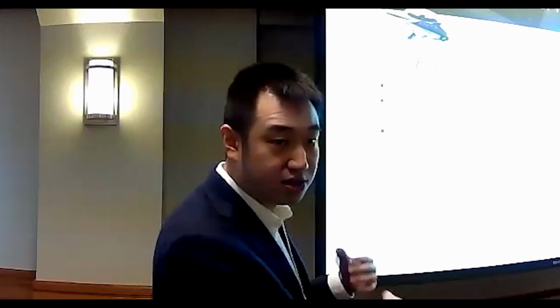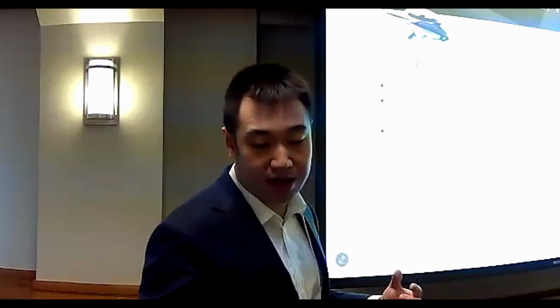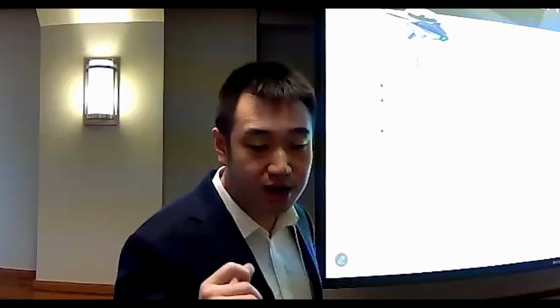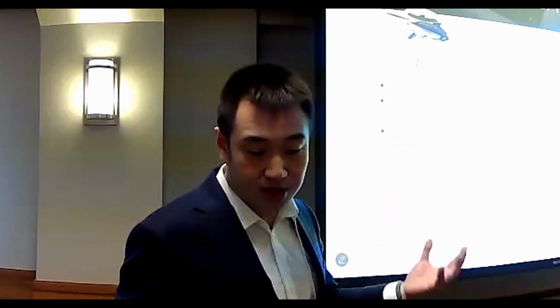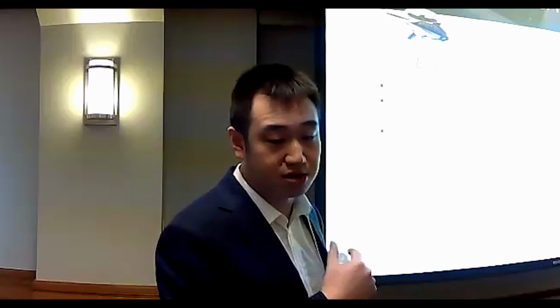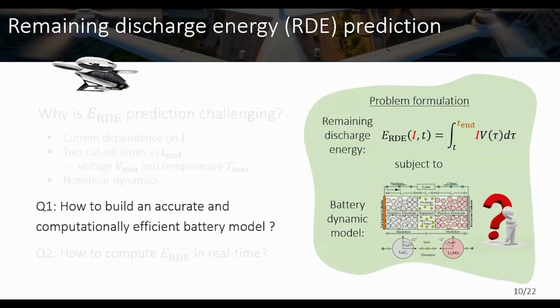So in order to make a good prediction, the first step is that we need to build an accurate and computationally efficient battery model. Then, based on this model, we need to figure out a way to solve this integration accurately and computationally efficiently. Thus, finally, we can get the remaining discharge energy of the battery cell. So let's focus on the first question: how to build an accurate and computationally efficient battery model.